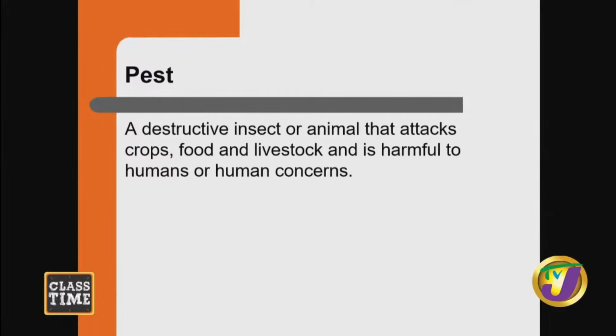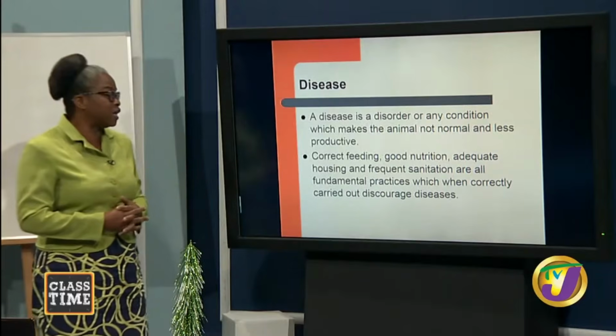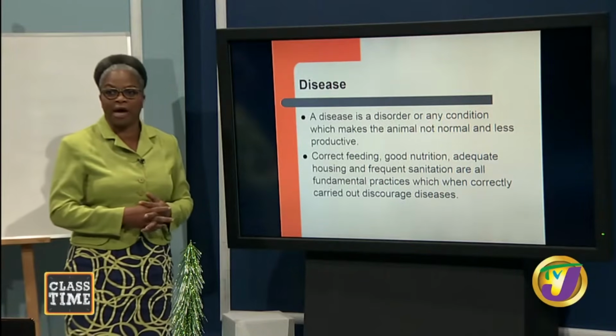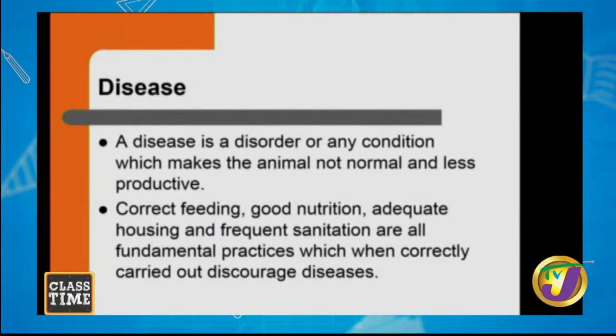Next definition, we want to look at disease. A disease is a disorder or any condition which makes the animal not normal and less productive. In order for us to address disease problems, we have to pay attention to correct feeding, good sanitation, good nutrition as well, and to make sure that all the practices that we are carrying out, we are carrying them out correctly so as to discourage diseases.